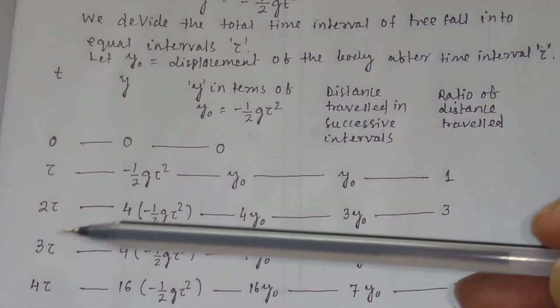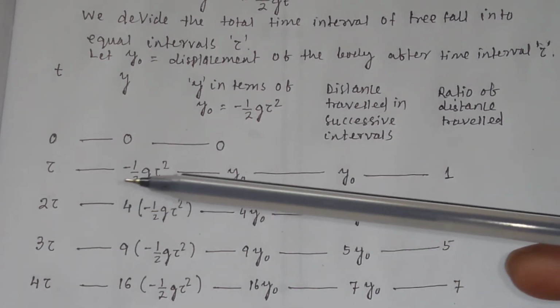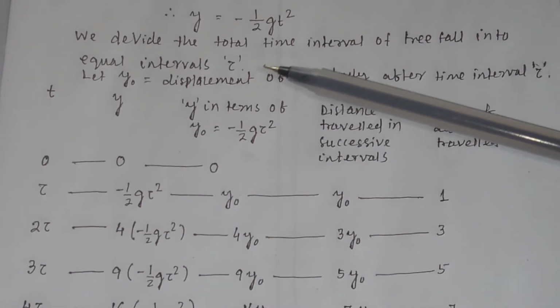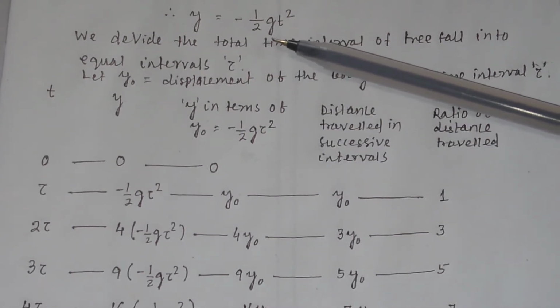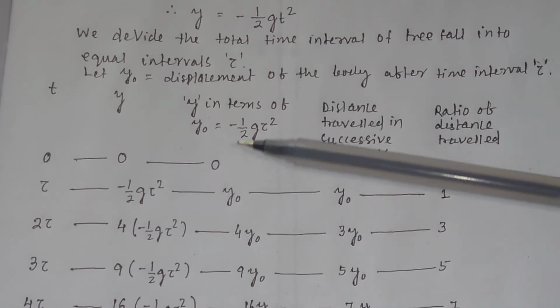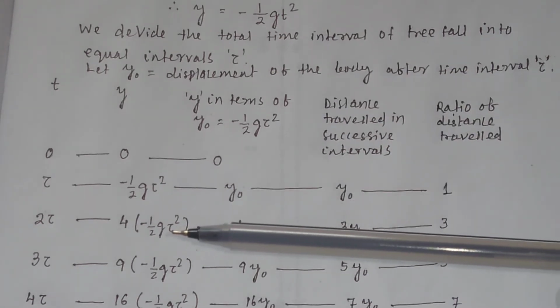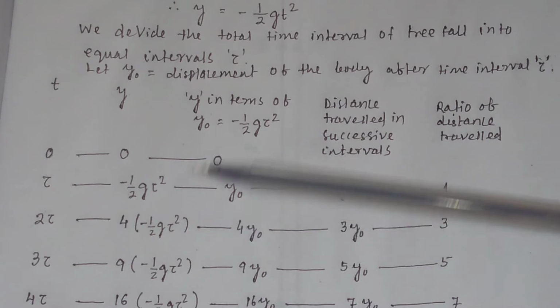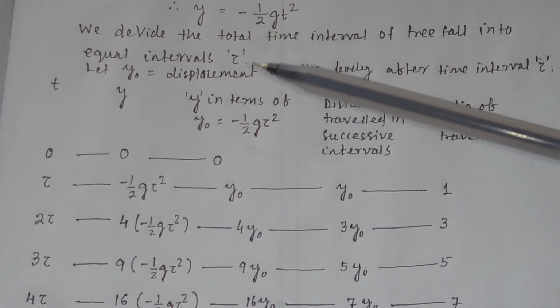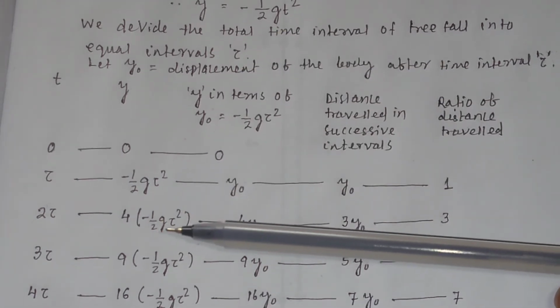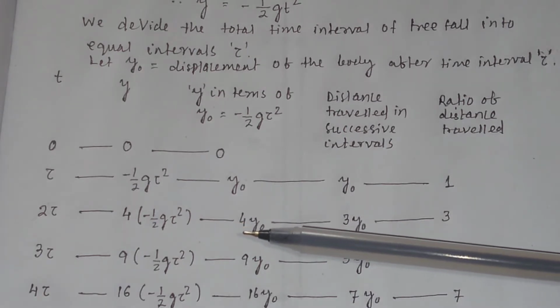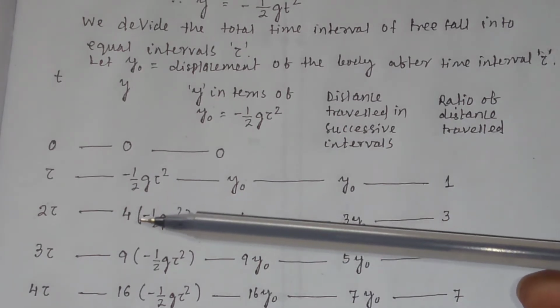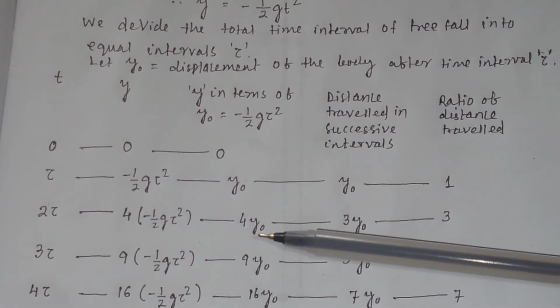When the time interval is 2 tau, if you substitute t equal to 2 tau, it will be 4 times minus half g tau square. So y in terms of y0 will be equal to 4 y0.